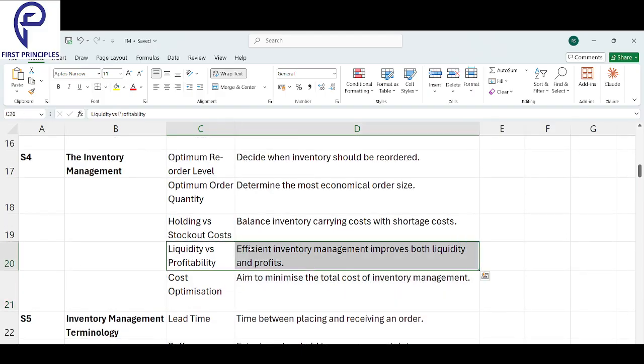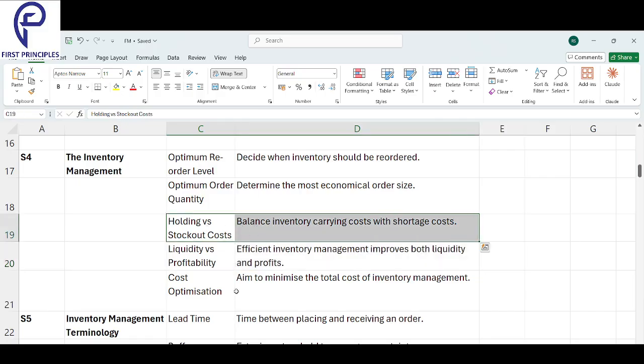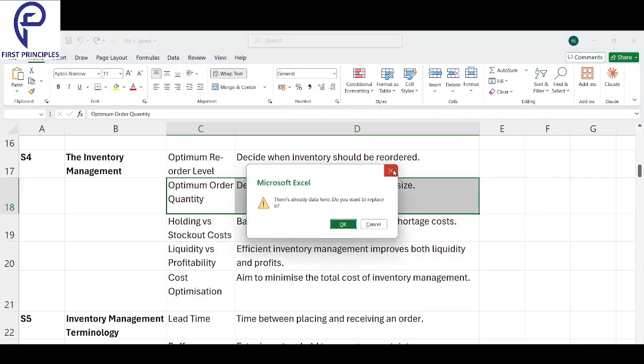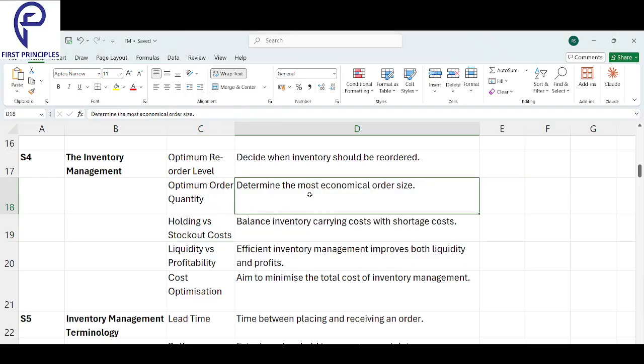Liquidity versus profitability: efficient inventory management will improve both your liquidity and profitability. Holding versus stockouts: balance your inventory carrying cost with shortage cost. Next, optimum order quantity: how much inventory should you order each time you place an order? Next is when you should place an order.